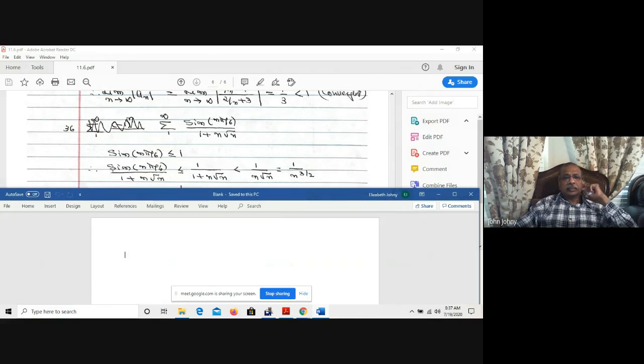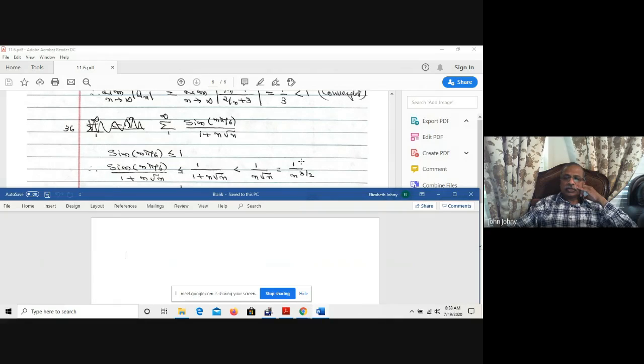Therefore, sine of n pi over 6 divided by 1 plus n square root of n is less than or equal to 1 over 1 plus n square root of n, and that is less than 1 over n square root of n, because the denominator of 1 over 1 plus n square root of n is more than the denominator of the second.